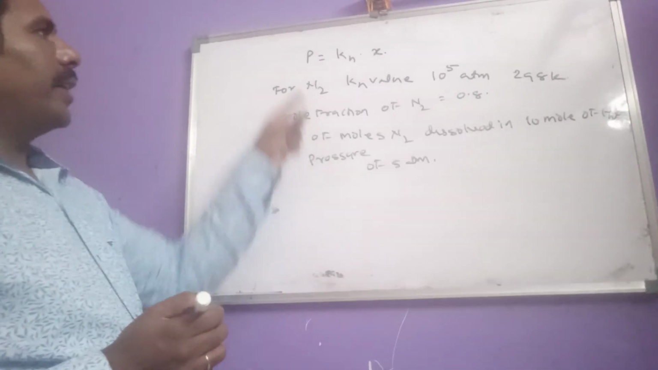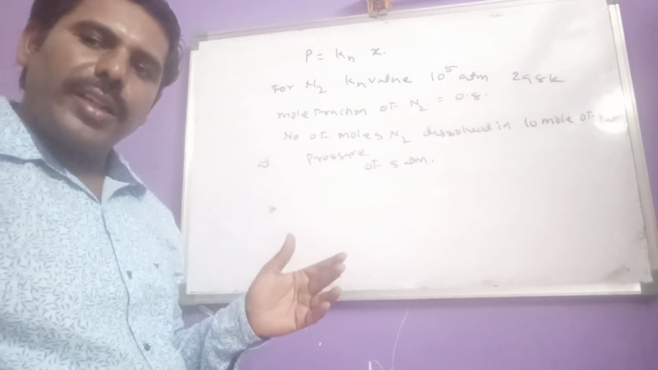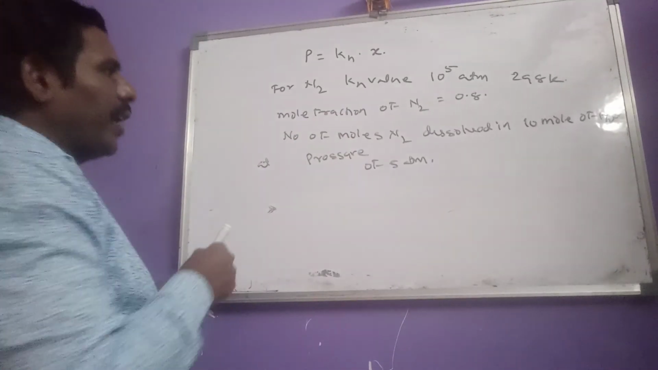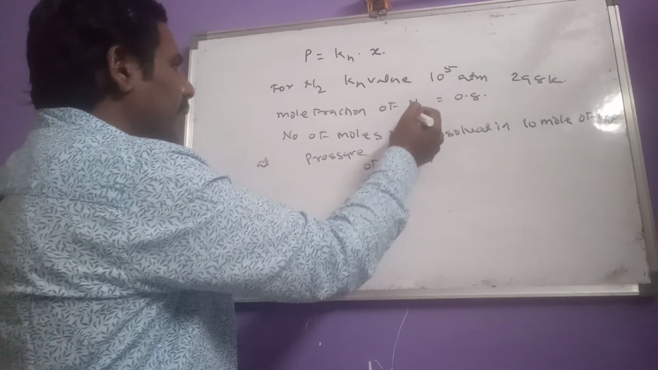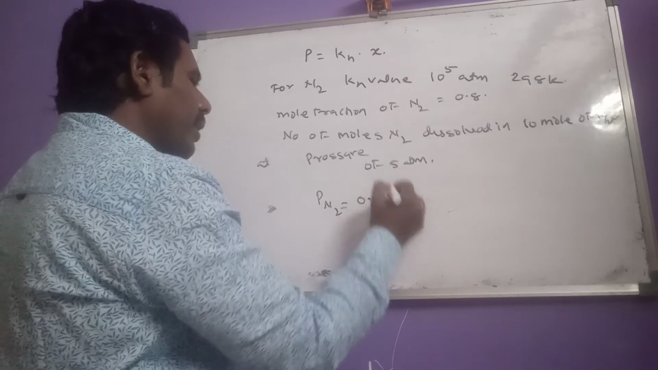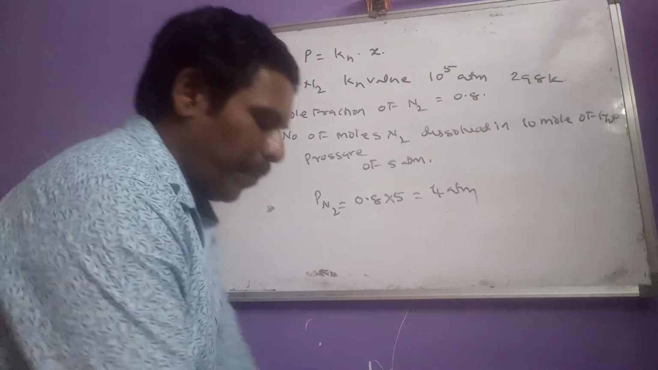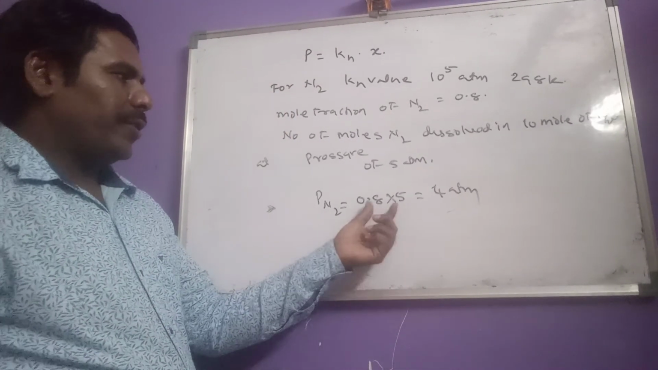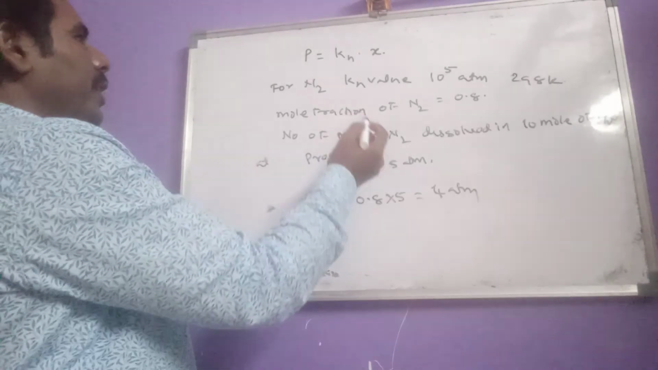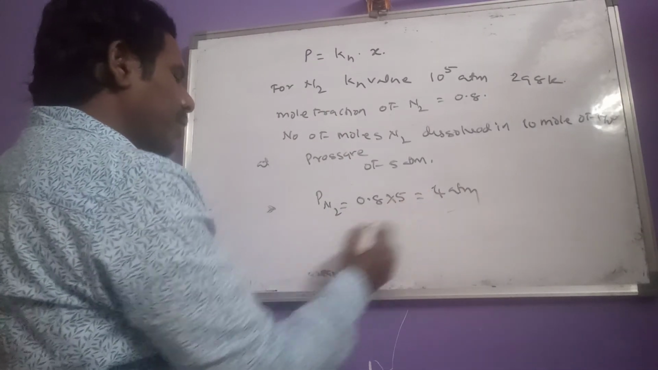Now first we have to determine partial pressure. We know the partial pressure formula: mole fraction into total pressure. What is the mole fraction here? 0.8. So partial pressure of nitrogen equals 0.8 into 5, that means 4 atmosphere. By substituting in this equation, P means 0.8 into 5, we get 4.